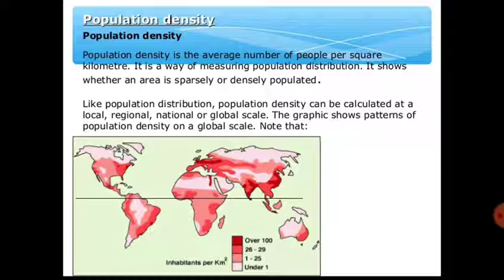With this diagram we can easily see that the maximum density of population is in India and its surrounding countries.